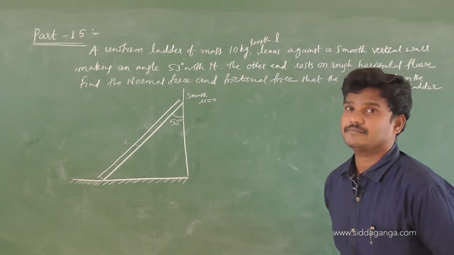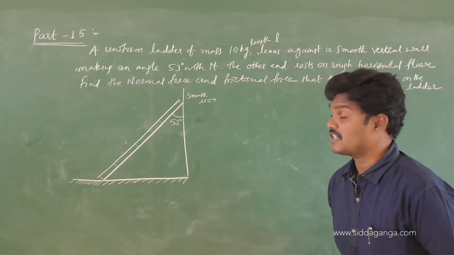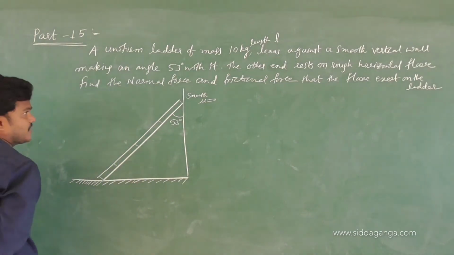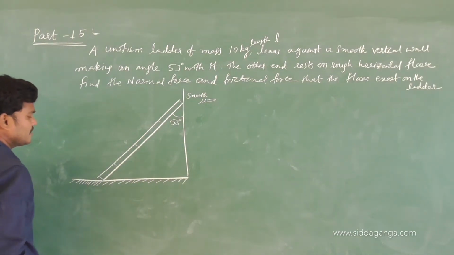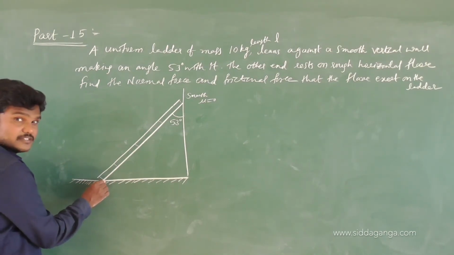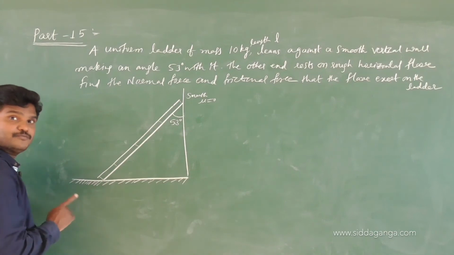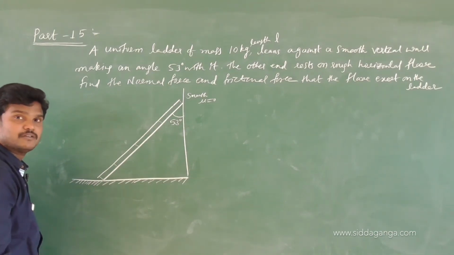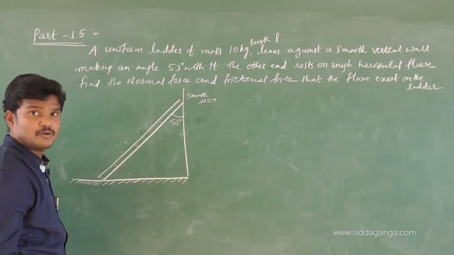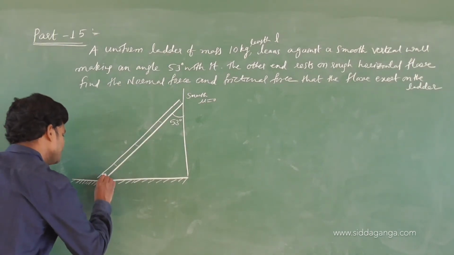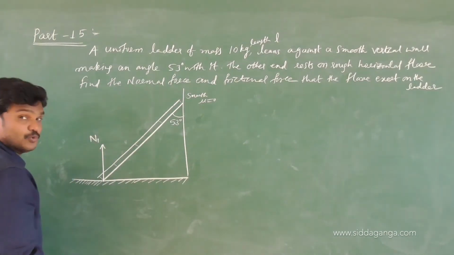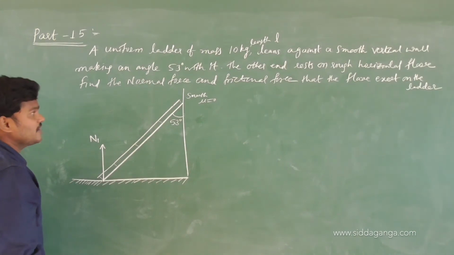What is our target? The normal reaction force and frictional force exerted by the floor on the ladder. Observe here, this is the contact surface. A force acts from the contact surface; we call it the normal reaction force, which always acts perpendicular to the contact surface. Let this force be N1.